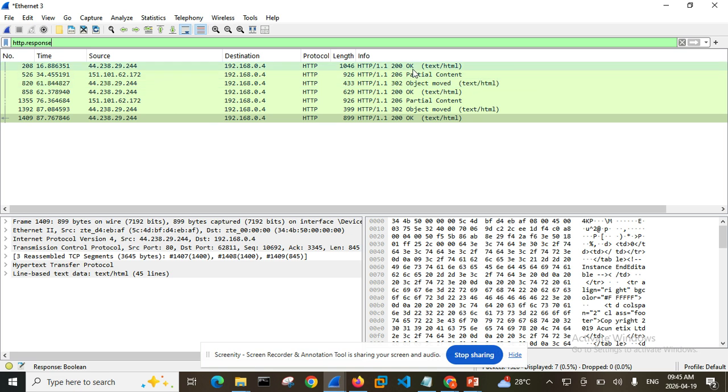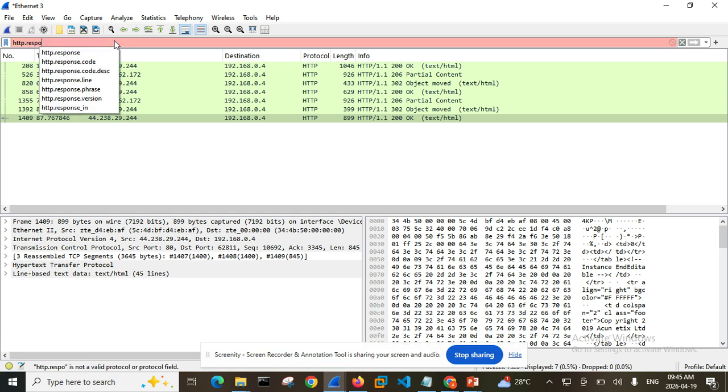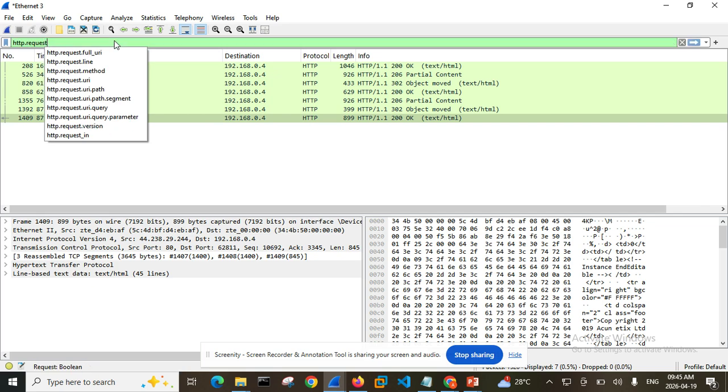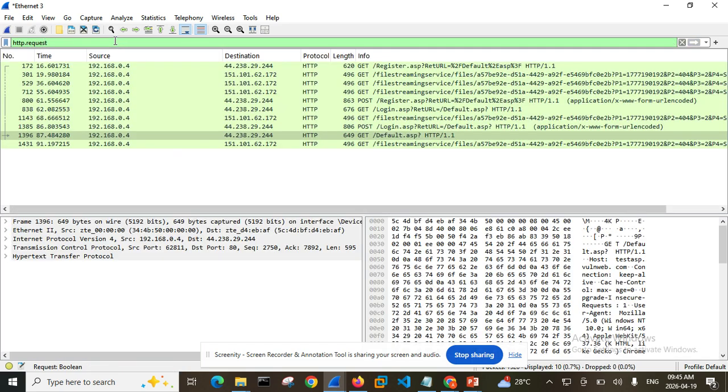You can see that in the response of the computer, by the time we logged into that particular website, we logged in successfully. The computer said, okay, this is the website you are coming in, okay, everything is okay. That means there was a successful transaction with what we did. So what I want to check is for request and not for response. So these are my requests.